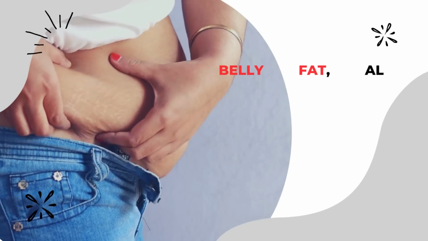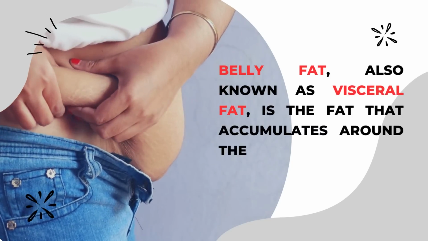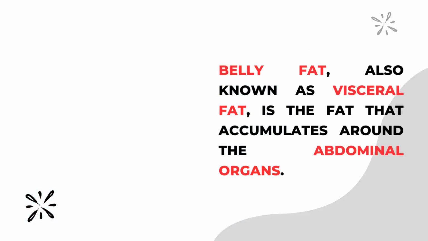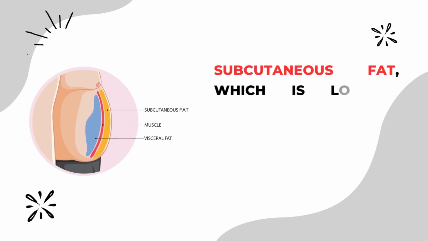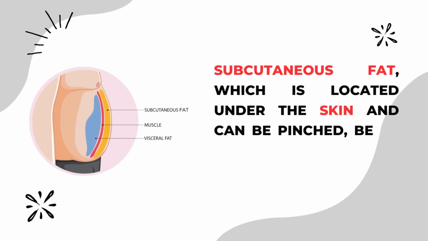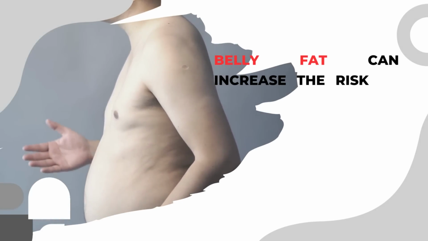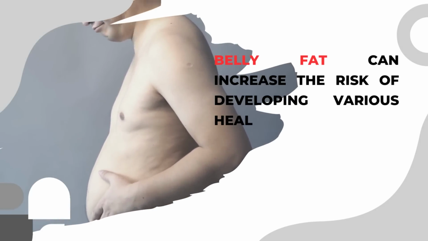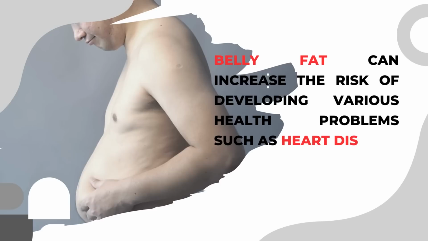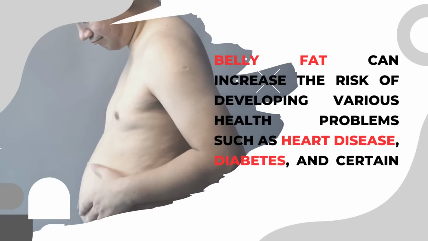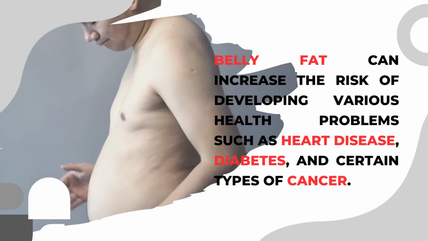Belly fat, also known as visceral fat, is the fat that accumulates around the abdominal organs. Unlike subcutaneous fat, which is located under the skin and can be pinched, belly fat cannot be easily seen or felt. Belly fat is not only unsightly, but is also considered to be unhealthy because it can increase the risk of developing various health problems such as heart disease, diabetes, and certain types of cancer.